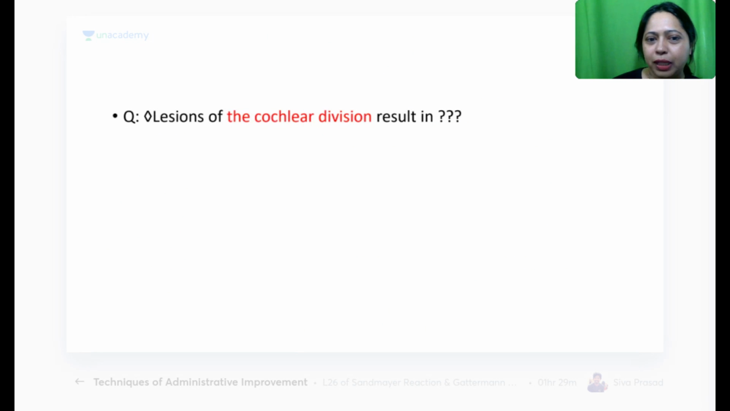Next one. Okay, now lesions of the cochlear division results in. Now, who can answer this question? What does it result in? Cochlear division. Have you heard of lesions of cochlear division? What does it result in? So here you have to think of what are the lesions that we can list.